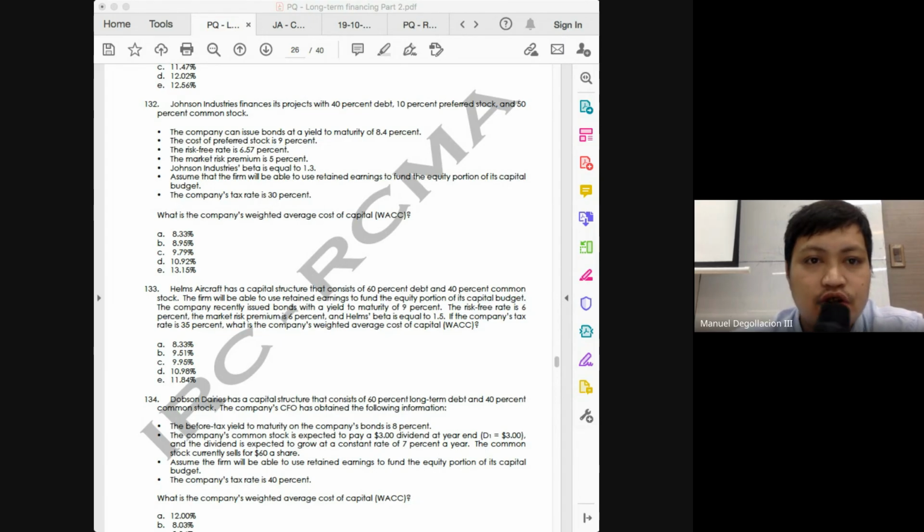Okay, so first, cost of debt. Cost of debt is 8.4, and then after tax, how much is the tax rate? 30%. In all the previous problems, it has always been 40%. So please, hopefully nobody will multiply 8.4 by 60%. The 60% is not fixed. It depends on your tax rate. So how much would be multiplied to the 8.4% cost of debt? This time it would be 70%.